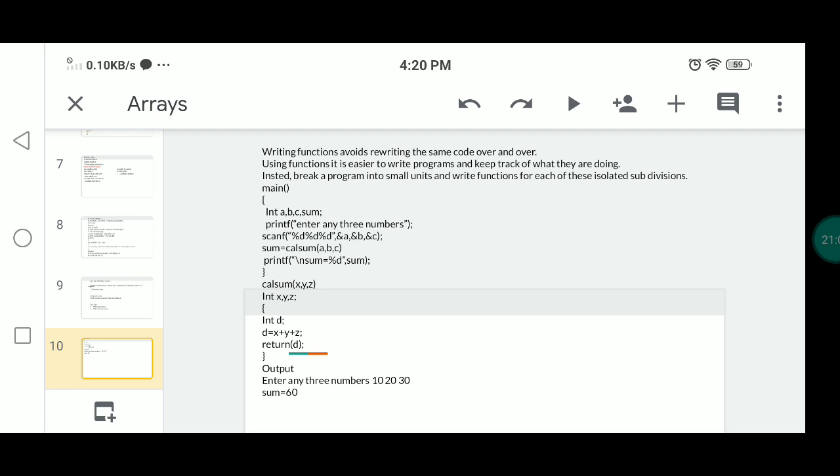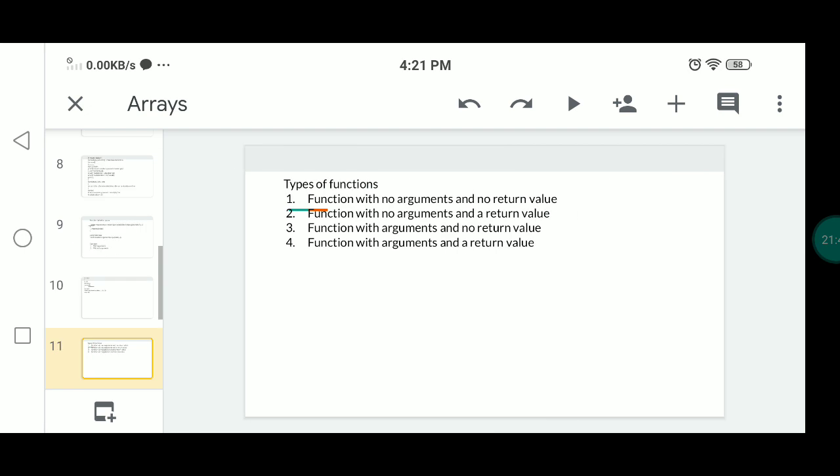So it will calculate d equals x plus y plus z. d is another variable in the special task or special function. So after calculation of d, it will return the resultant value to sum. After that you can print the result of the function task. So we can enter three numbers 10, 20, 30 in serial manner. So we can get the result 60. This is the addition of three numbers. This is one of the examples for function.